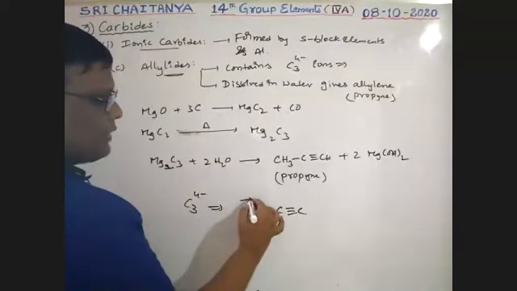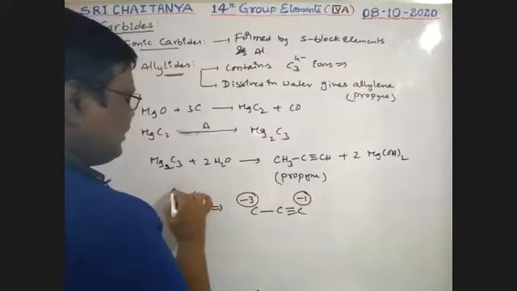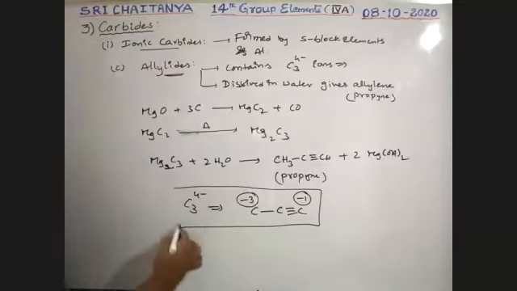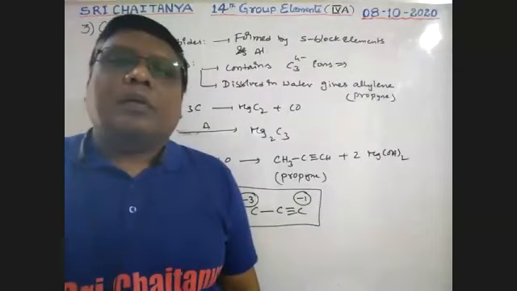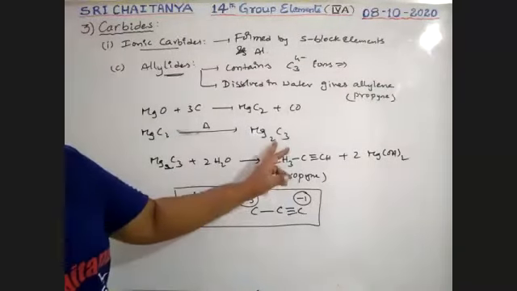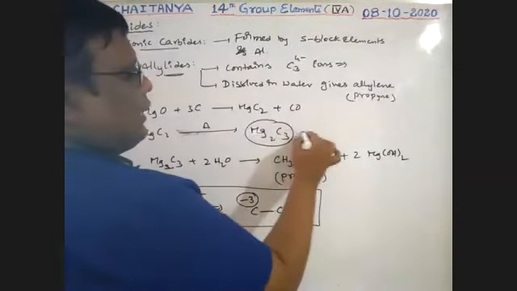This carbon has a minus 3 charge, this carbon has a minus 1 charge, and it is the charge separation, boys. This is called allylide.